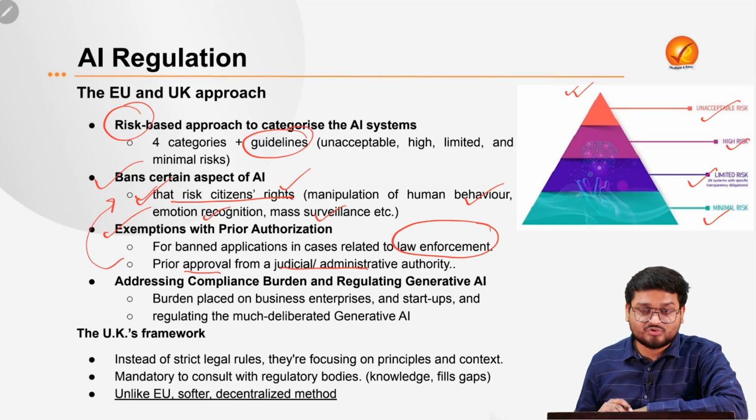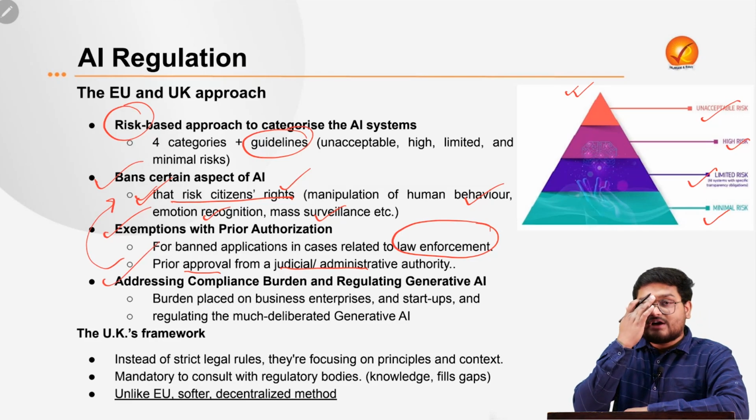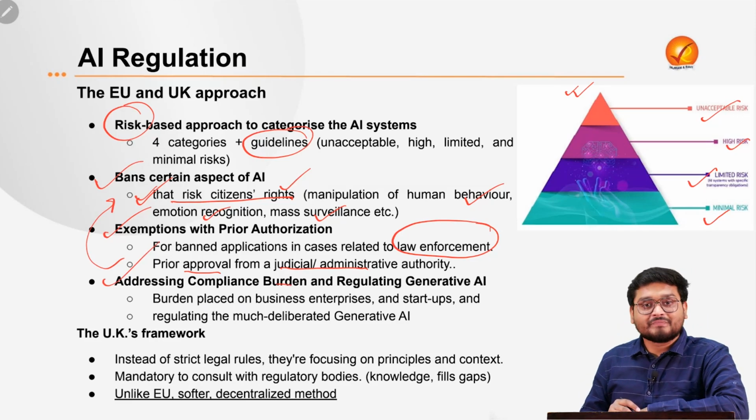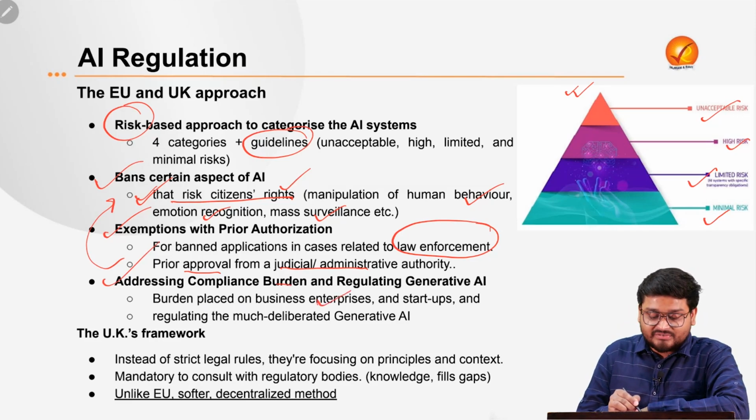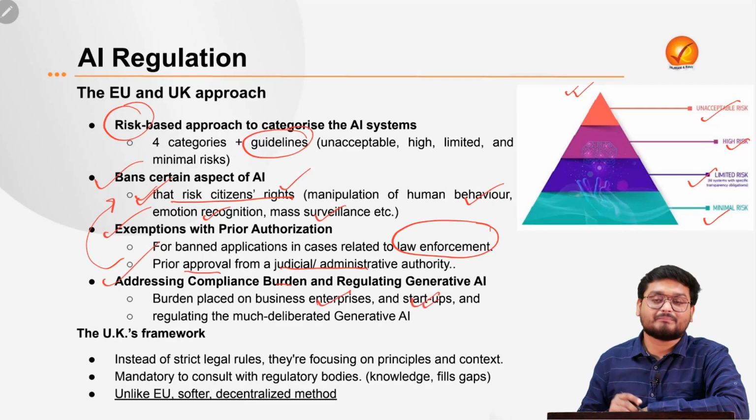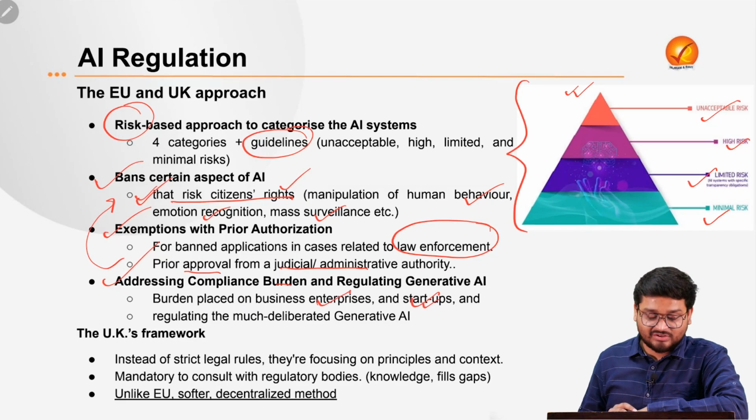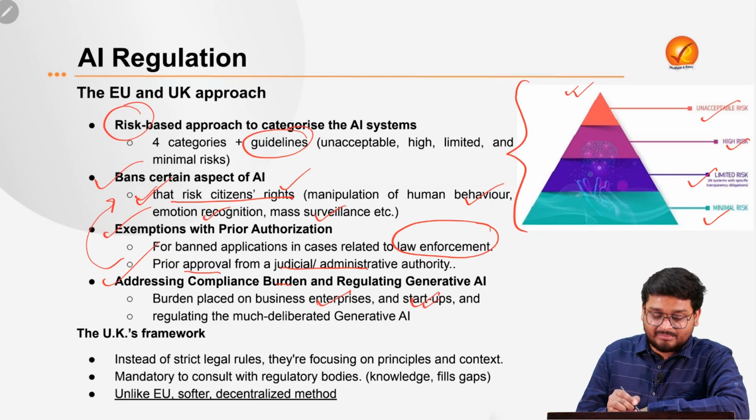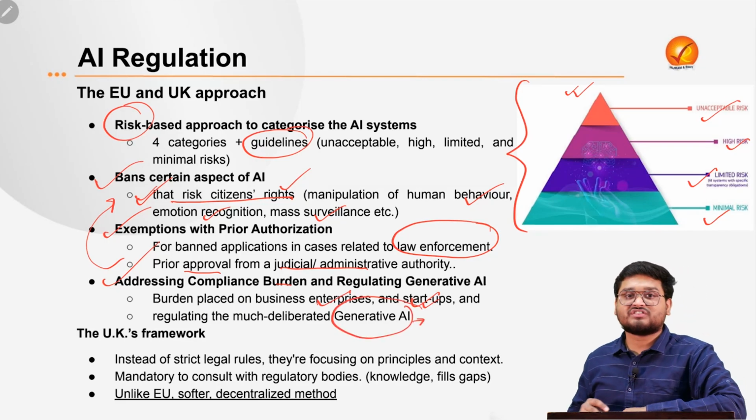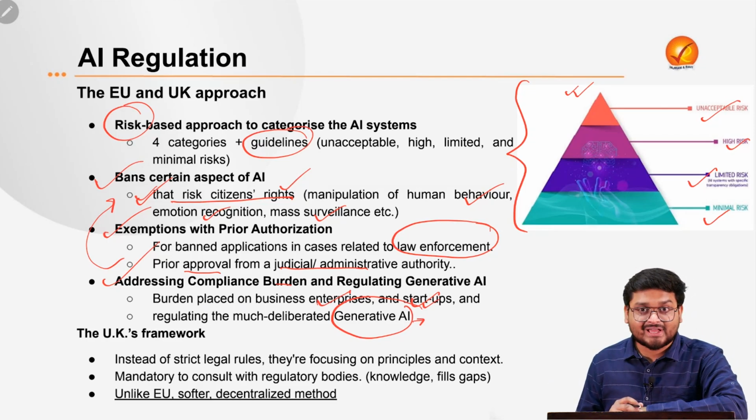Then finally, they have also addressed the compliance burden, that the burden placed on business enterprises and startups must be complied with by these companies based on these high risk classifications. And finally, the much deliberated generative AI, such as ChatGPT, Gemini and so on, is also coming under the ambit of this AI law.